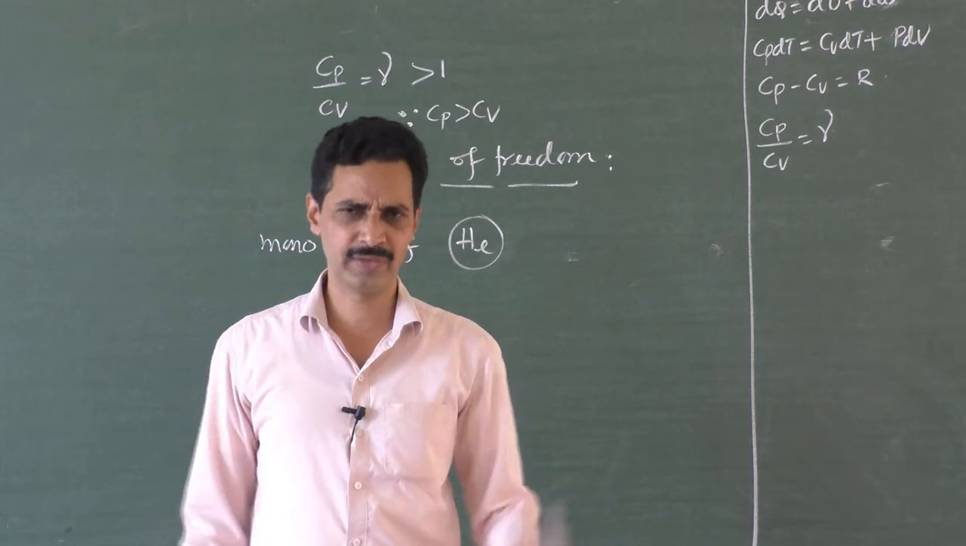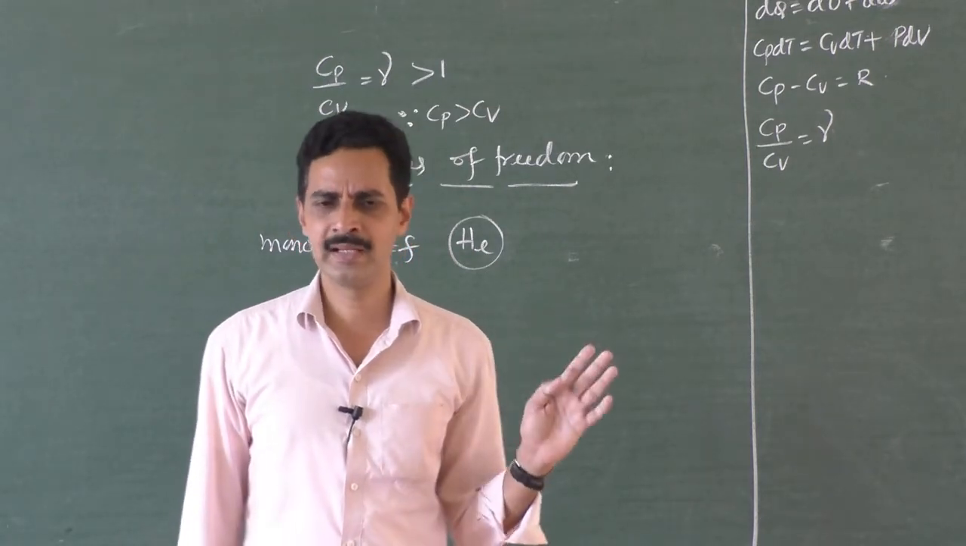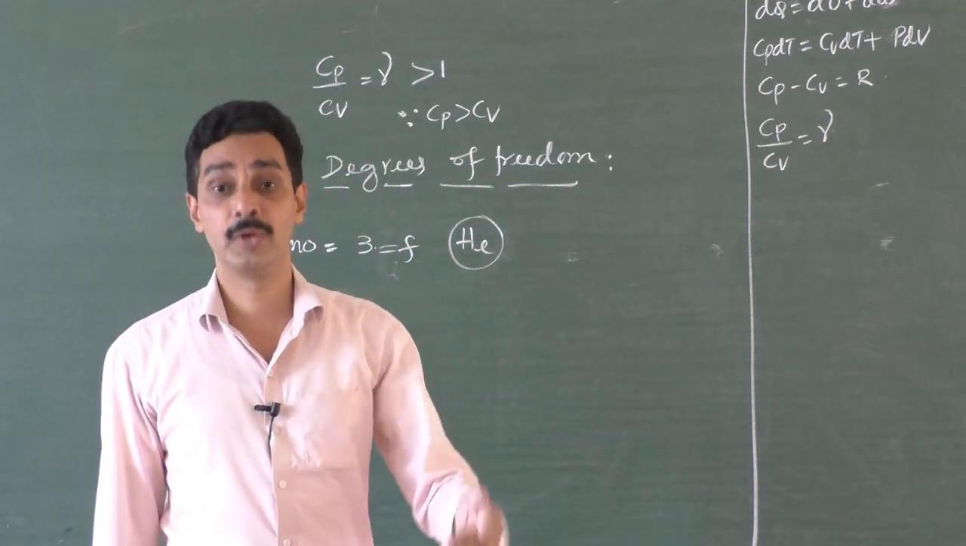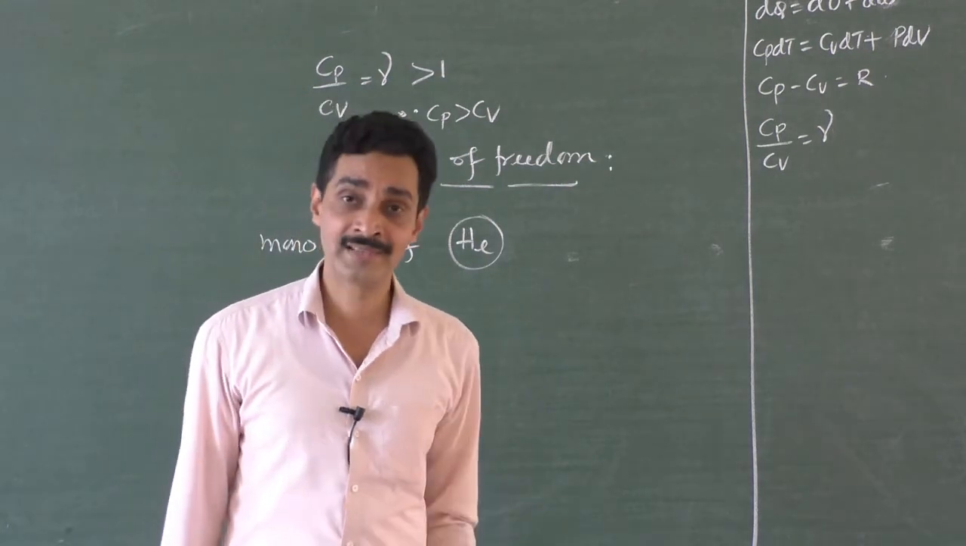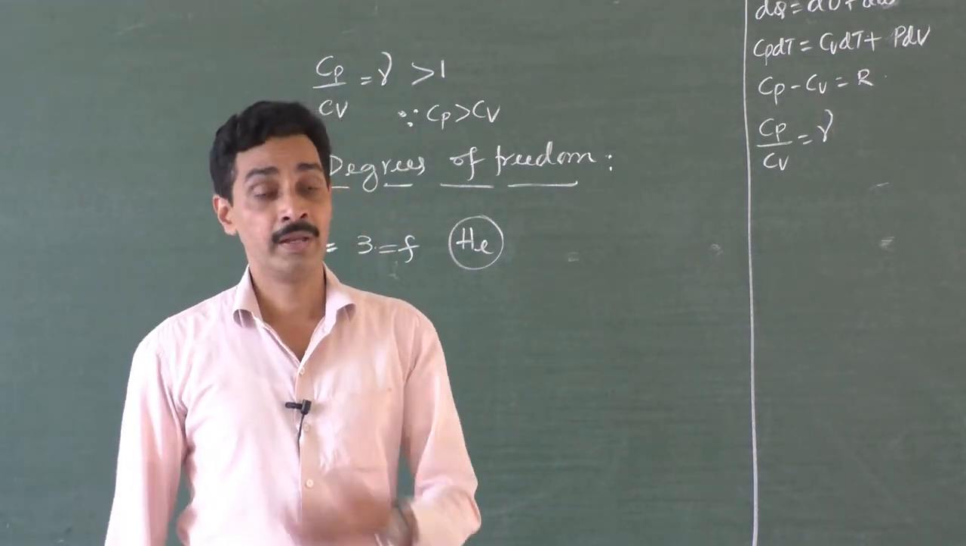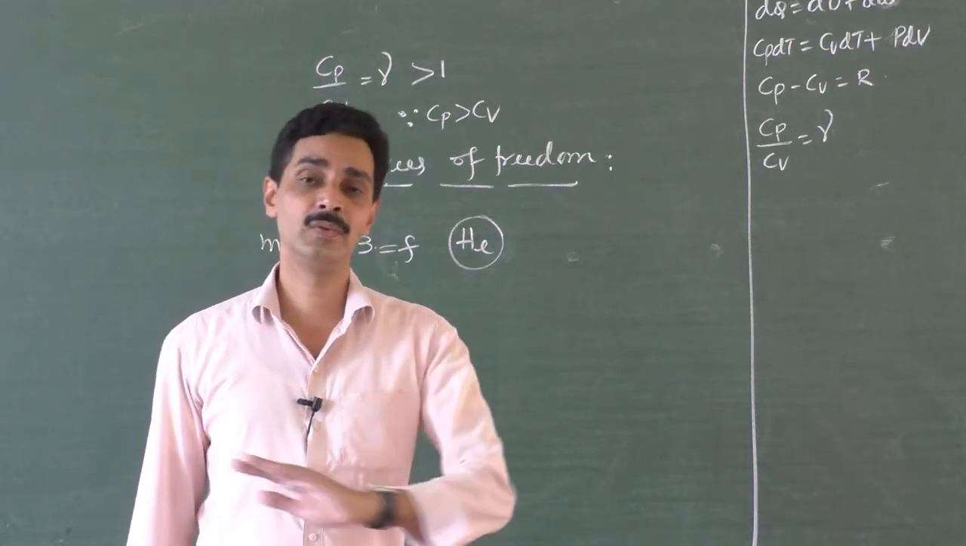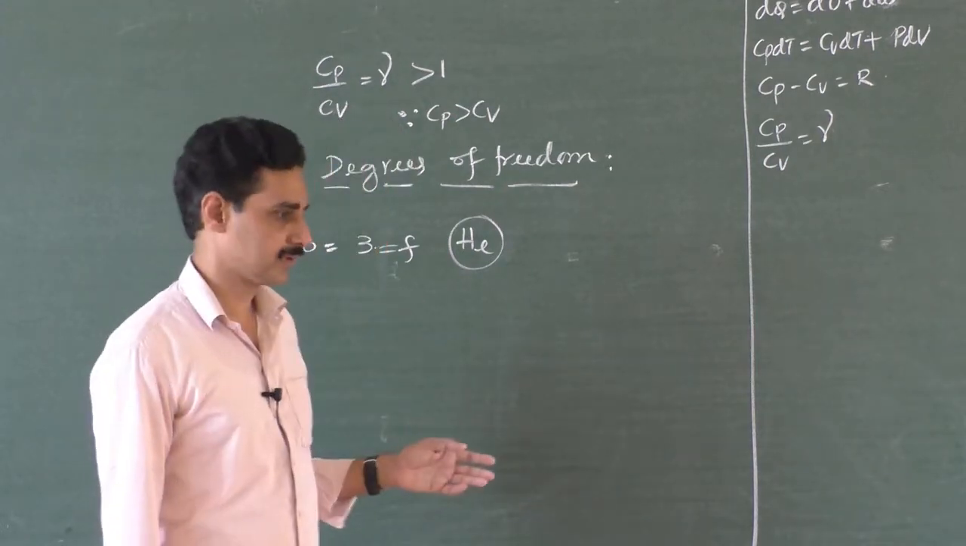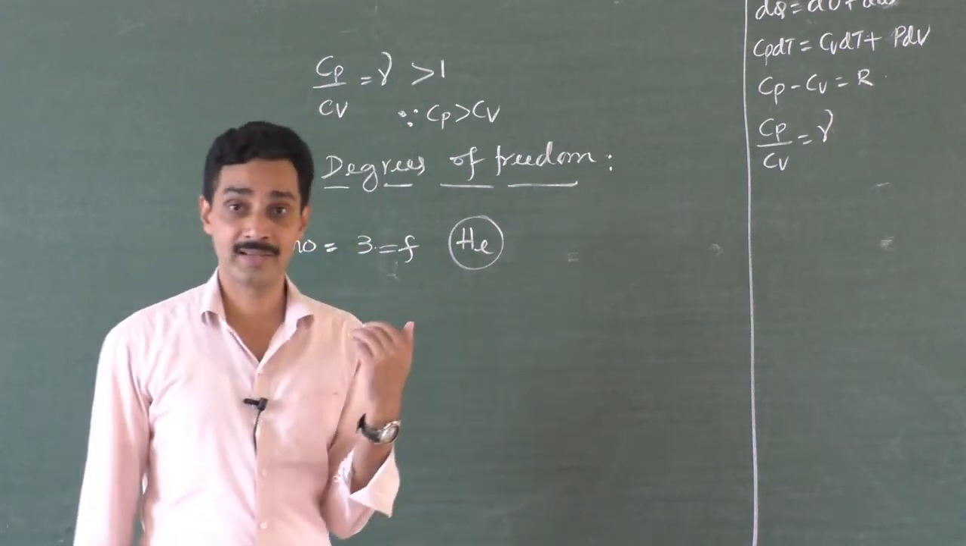Among all the degrees of freedom, whatever degrees of freedom it has, independent motions it has, or how many coordinates are required to define its motion, in all the degrees of freedom the energy is equally distributed. That is called the law of equipartition of energy. That is not true in our case, isn't it?